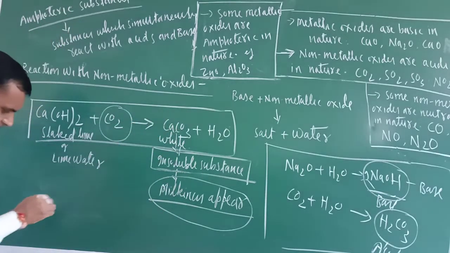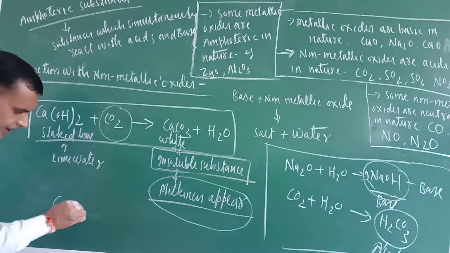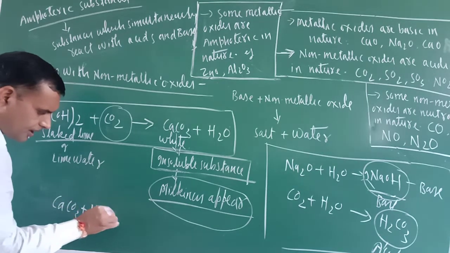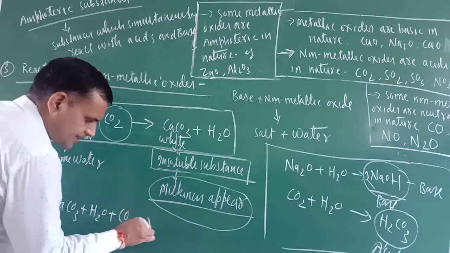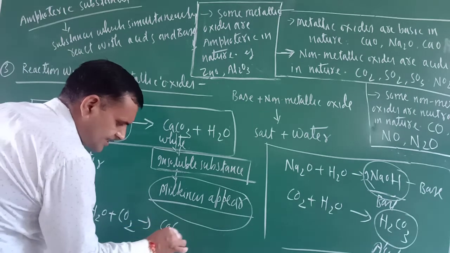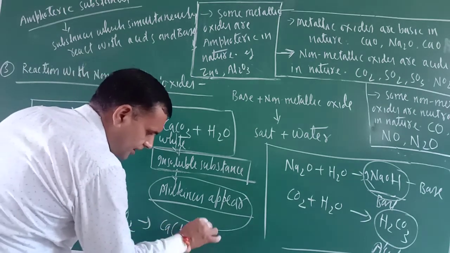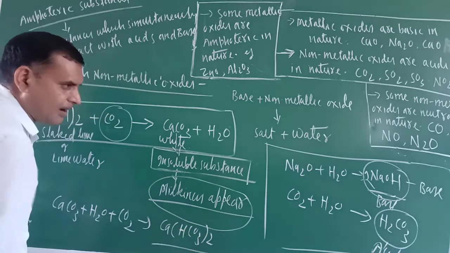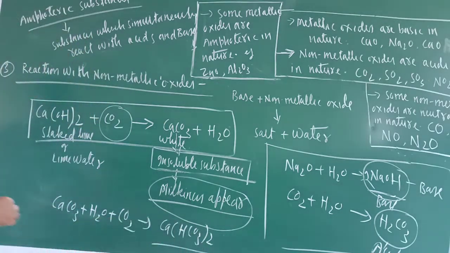Just see another reaction. Calcium carbonate and H2O. Now supply the CO2 gas. So here what does form? Ca(HCO3)2, calcium bicarbonate. Just remember here, carbonate is 2 negative, bicarbonate or hydrogen carbonate is single negative.